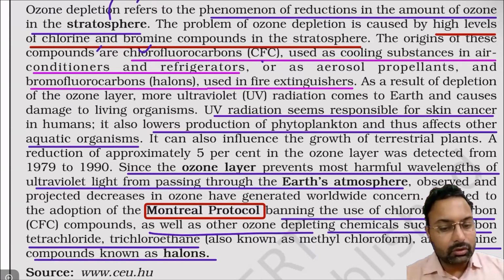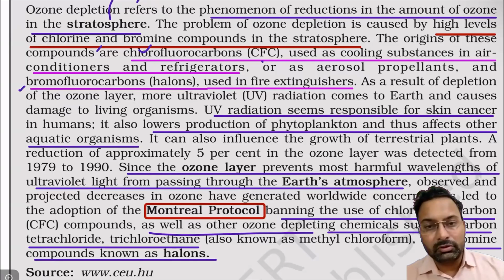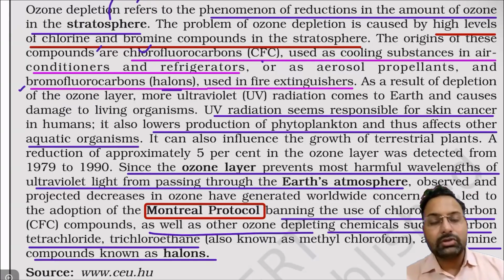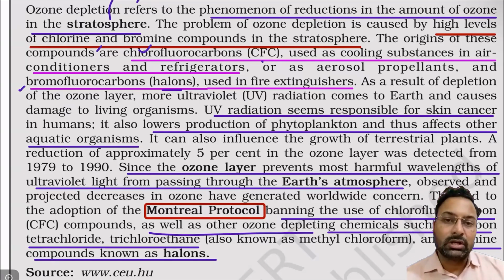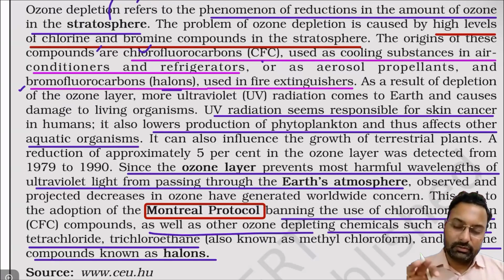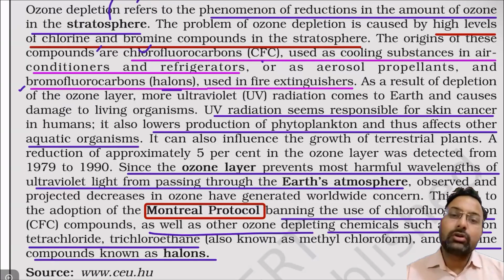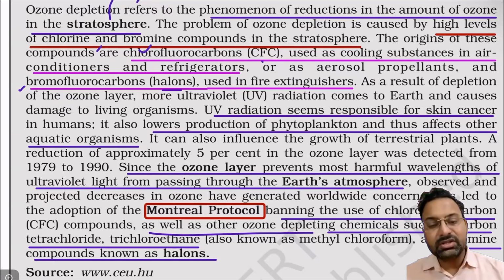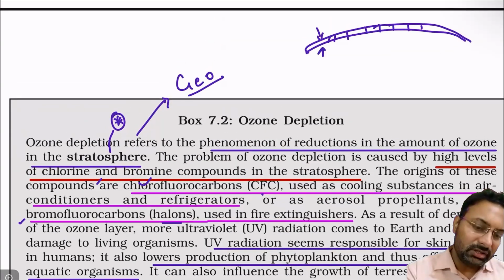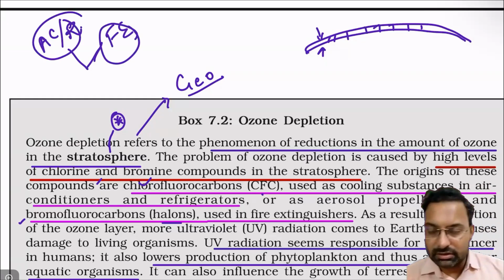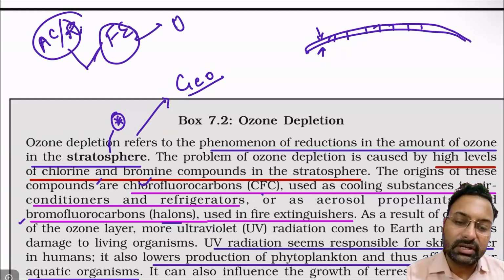And not only these chlorofluorocarbons, but bromofluorocarbons were also responsible. Those are called halogens also, right? So halogens were used in the fire extinguishers that we use to control fire. These are things that humans generated. In order to increase the growth of an economy, humans started to produce ACs or coolers, refrigerators, and also fire extinguishers. But these products then started to deplete the ozone.